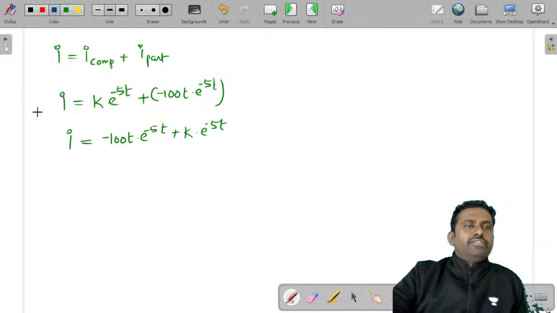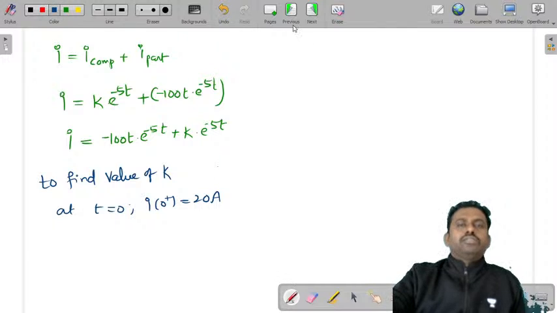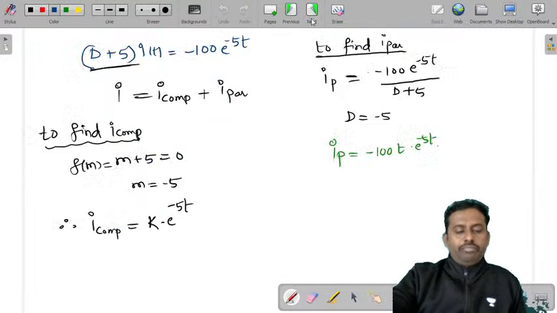Next you need to find the value of k. What do you substitute? At t is equal to 0, the I of 0 plus value is 20 amperes, which we got earlier. Just look at this: we got I of 0 plus as 20 amperes.